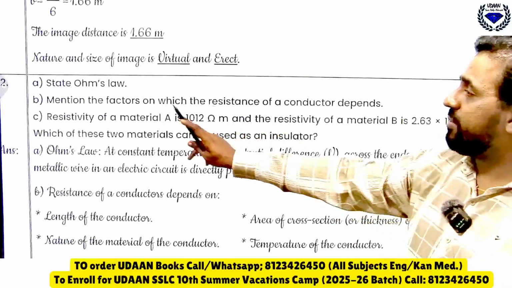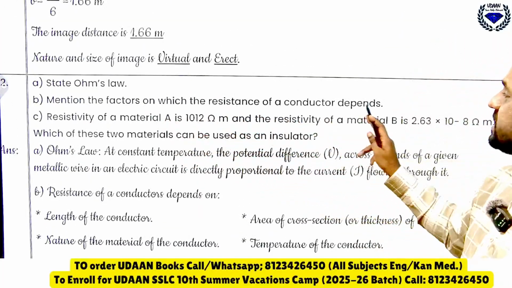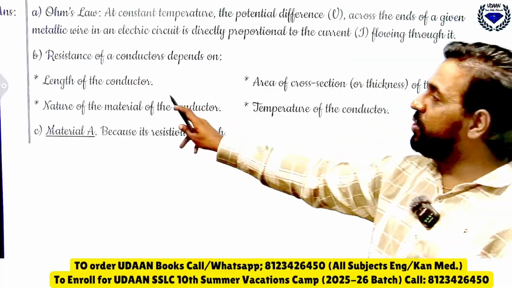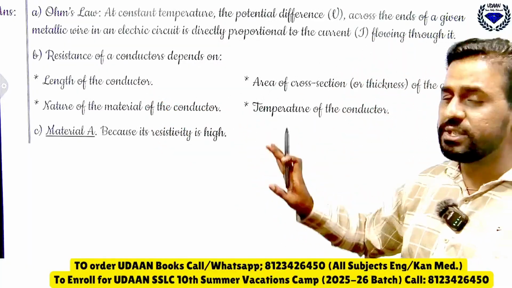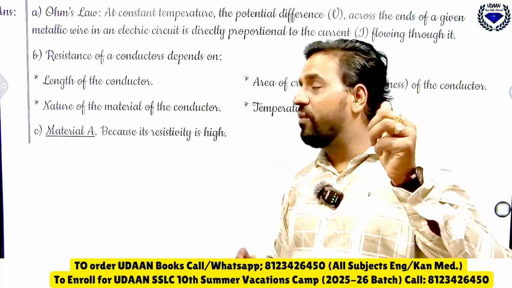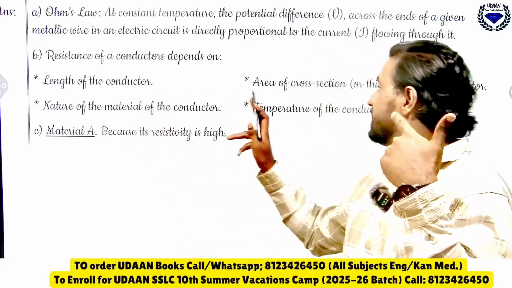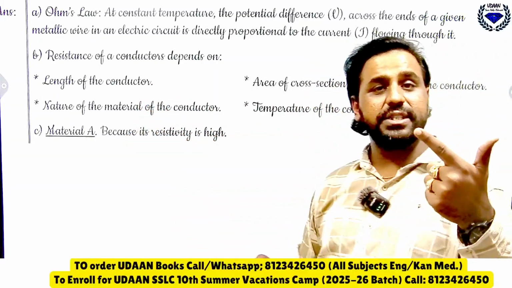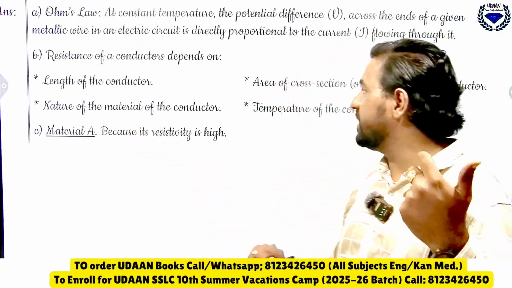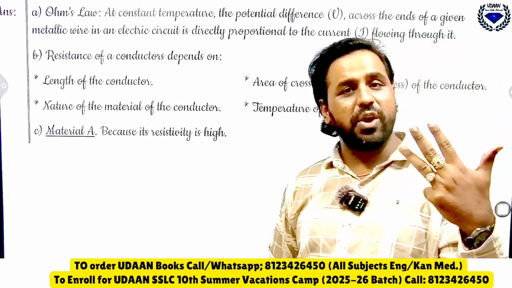Then mention the factors on which the resistance of a conductor depends. So you know the resistance of a conductor depends on 4 factors. Which are the 4 factors? First one is length of conductor, second is area of cross section of conductor, third is nature of material of conductor, and the fourth is temperature of conductor.